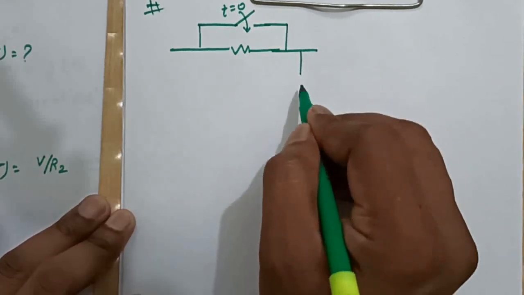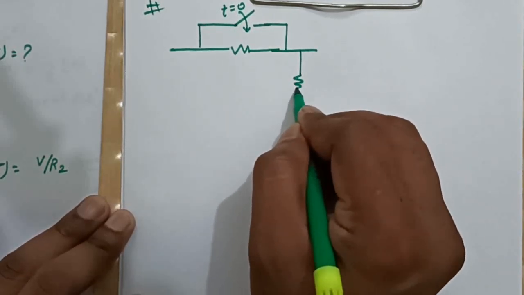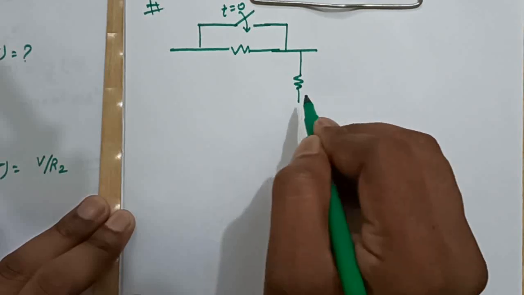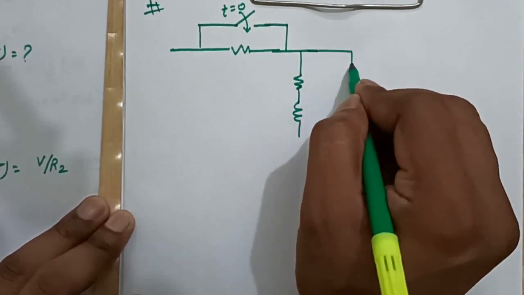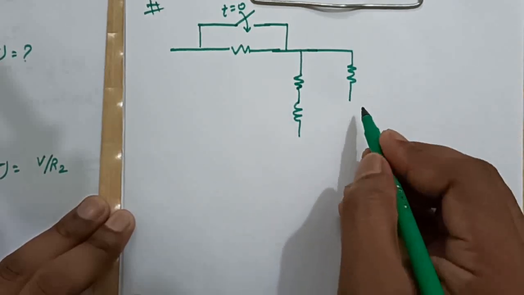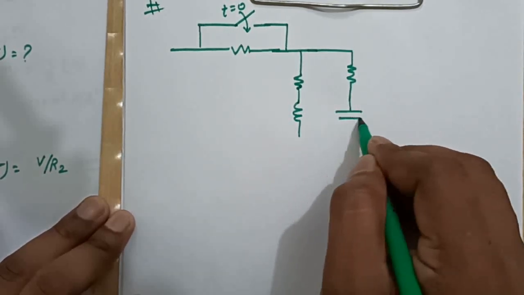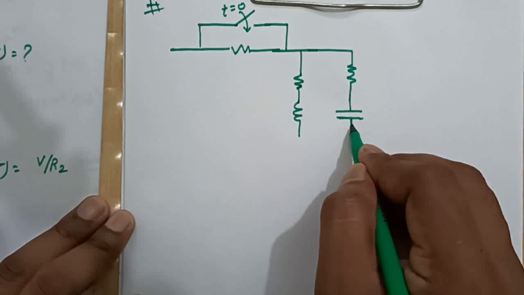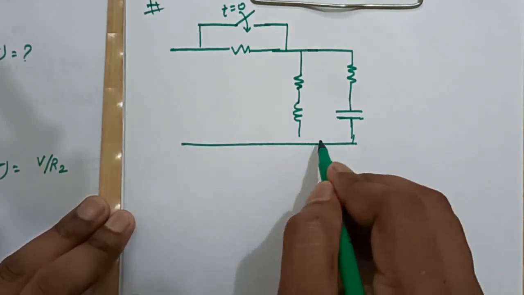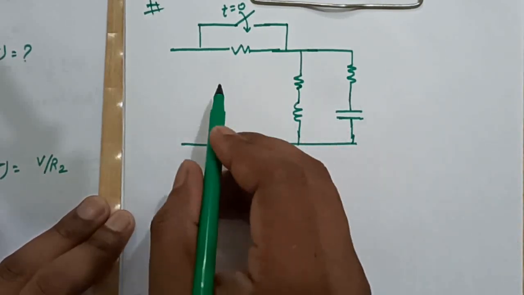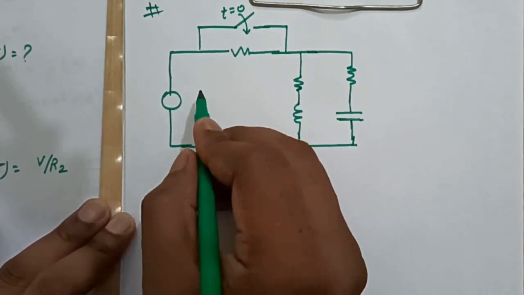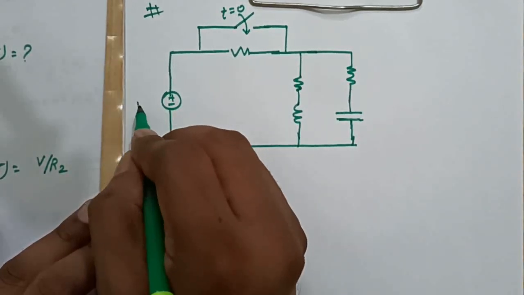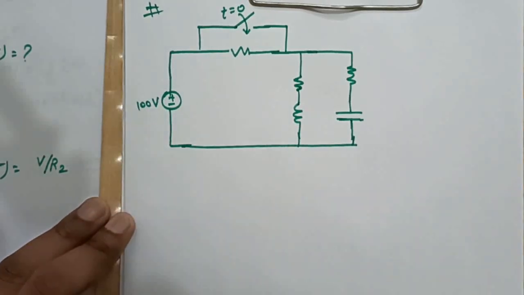Right, one resistance and one inductance, one resistance and one capacitance. And this is connected with a voltage source of 100 volts.